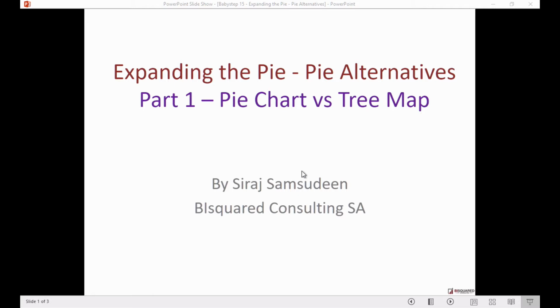So rather than taking a dogmatic view as to this is the best chart or this is the worst chart, as always, I recommend play with your data in Tableau and then see which one conveys the message better. So here are two alternatives to conveying the message of what we call the slices or parts of a whole, or composition.